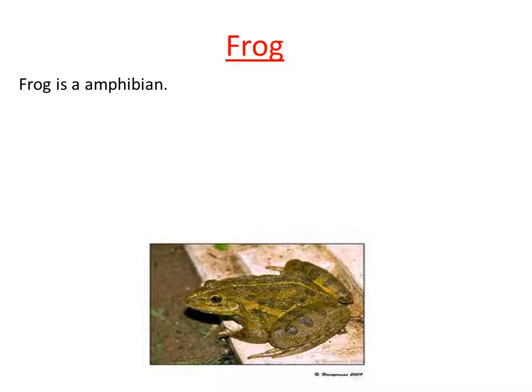So this organism actually belongs to the phylum Chordata. Clear? It consists of notochord, so this organism belongs to the phylum Chordata, and the class of the frog is Amphibia. So Amphibia is the class in which the frog is placed. Clear?